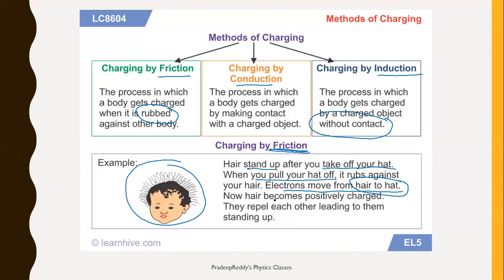Now the hair becomes positively charged, and as the hair becomes positively charged, what would happen? One hair and another hair, this is positive charge and this is also positive charge. Both positive charges get repelled with each other. Due to that repulsion, the hairs on the head get repelled with each other. This is one simple example of charging by friction.